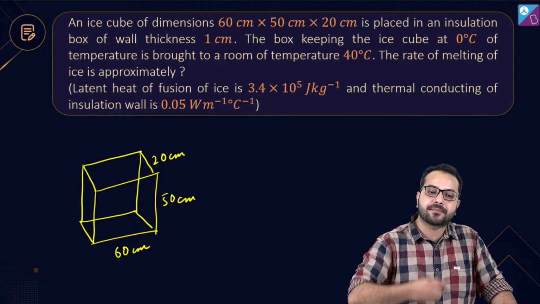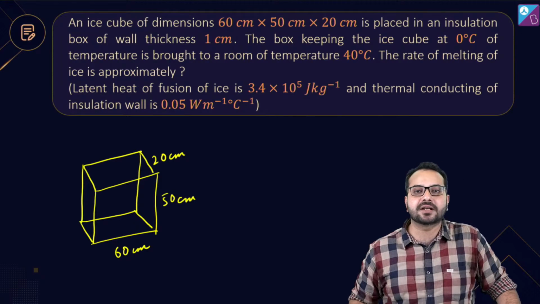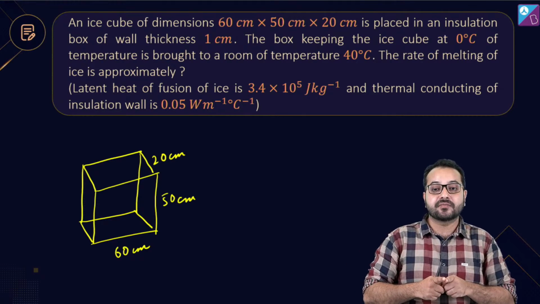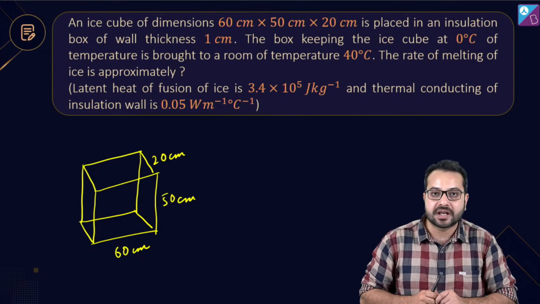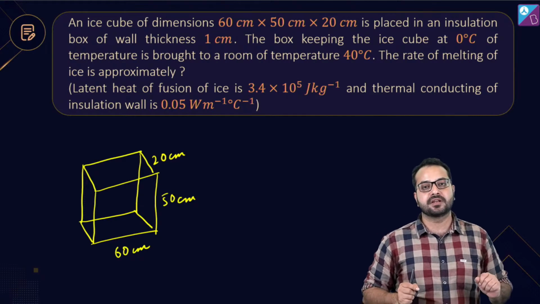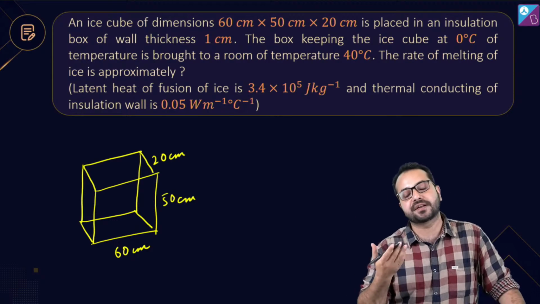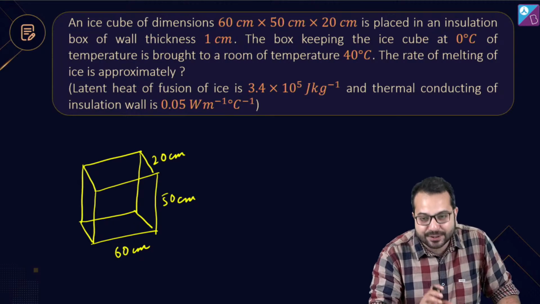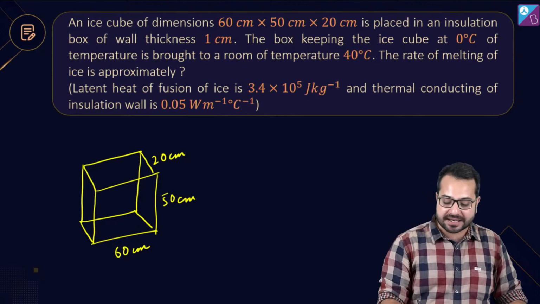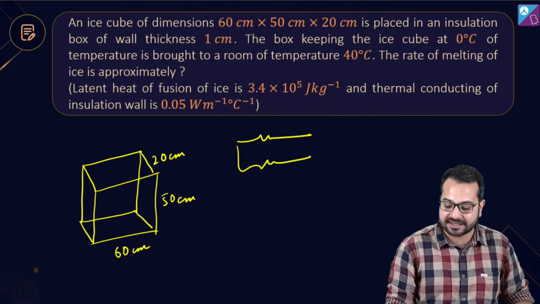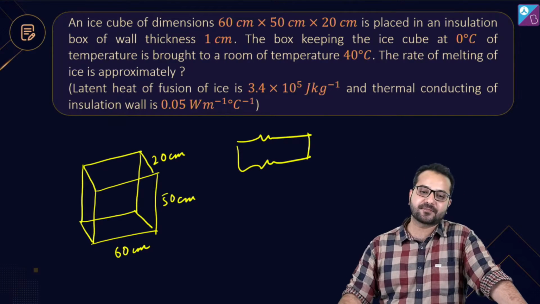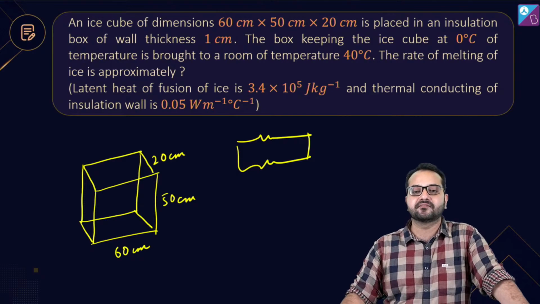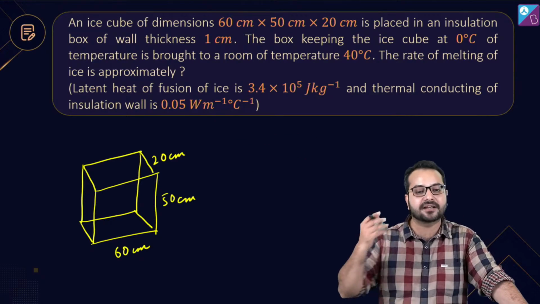So you take any face, the internal temperature is 0 degree Celsius and the external temperature is 40 degree Celsius. What does it mean? It means that if you take any face, it is between the same temperature difference. And if it is between the same temperature difference, what is going to happen? This is going to be a parallel combination. It doesn't look like a parallel combination because our habit is that a parallel combination should look like this. But it is not necessary that a parallel combination looks like that. Where is it written? Yes, Dhruv, you are absolutely right.